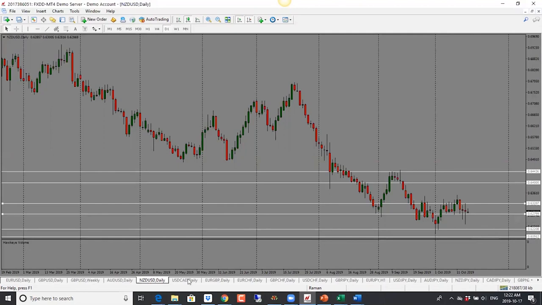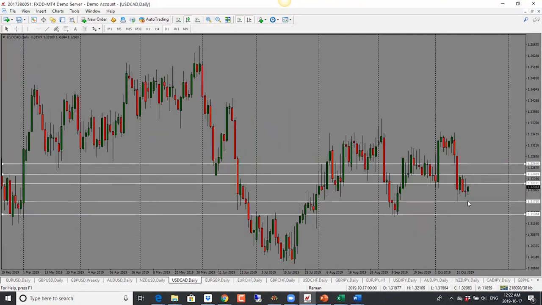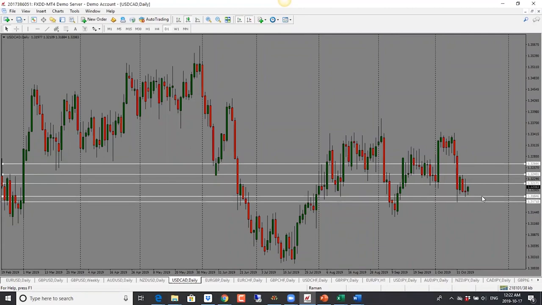Dollar CAD here, we have a bearish pin bar. With this, we can see that price has been trading in a range for the last few days. In this case, we have a couple of different levels to watch here.